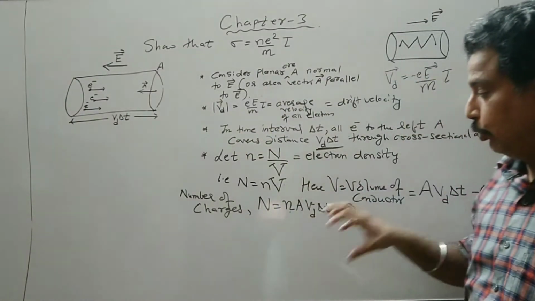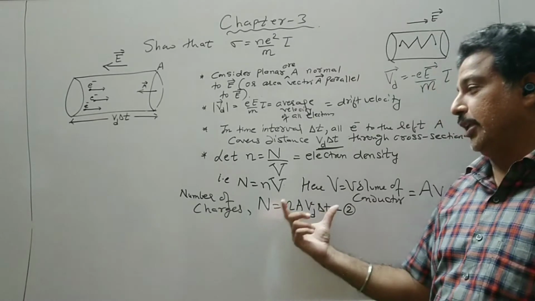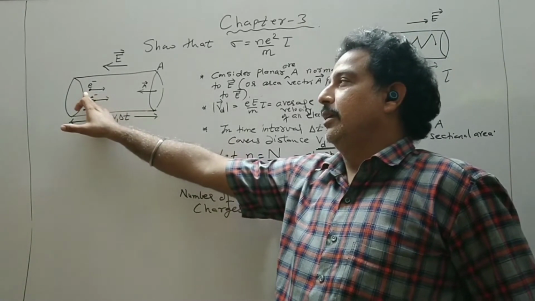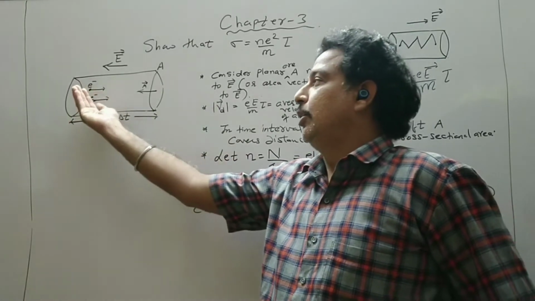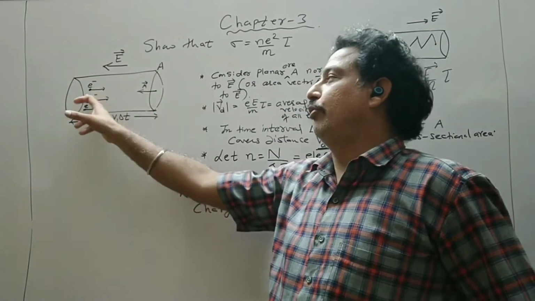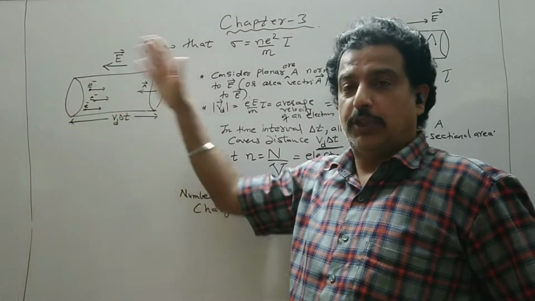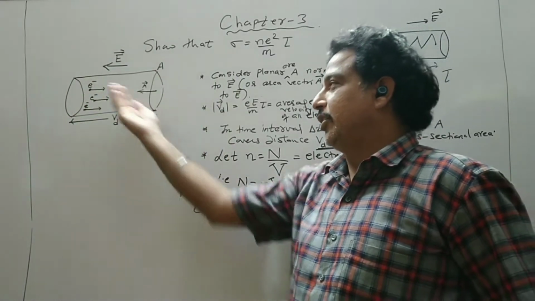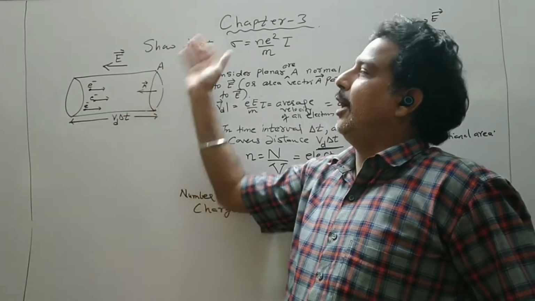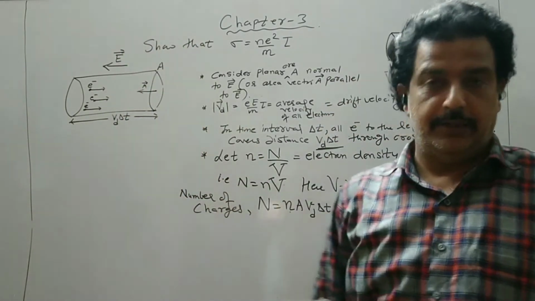So now I have to find out the amount of charge. I found the number of charges. Now the amount of charge transported towards cross section A, or the amount of charge transported to the right of A, or opposite to the direction of the field.